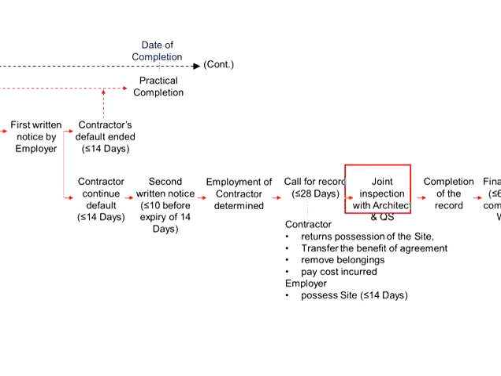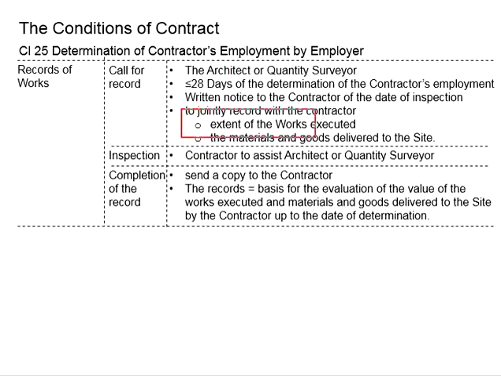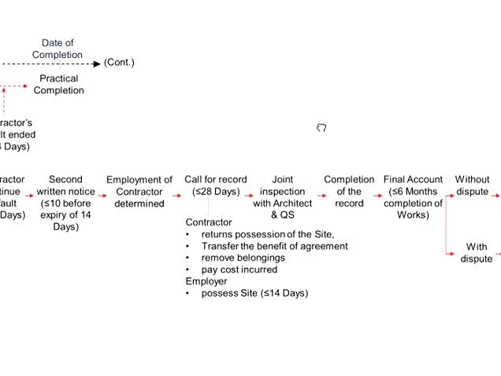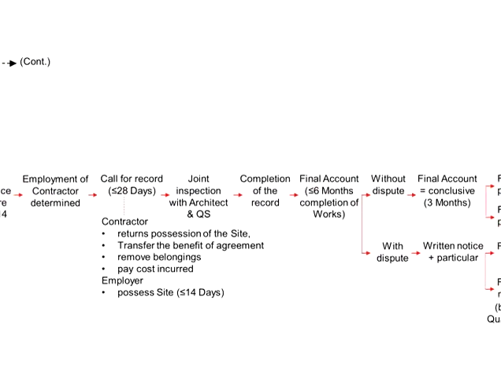That means the inspection will only occur with the assistance of the contractor, architect and quantity surveyor in order to finalize the extent of the work executed, as well as the materials and goods delivered to the site. Once this joint inspection is completed, within 6 months of the completion of the work, the final account should be produced.